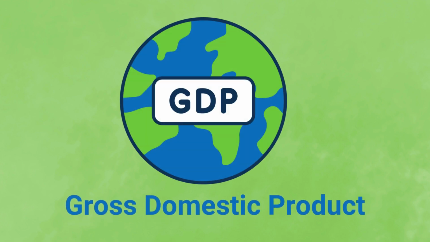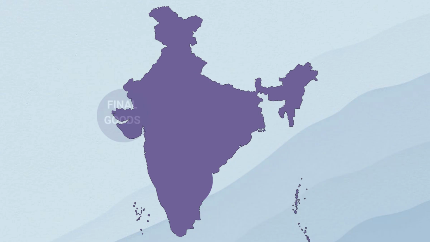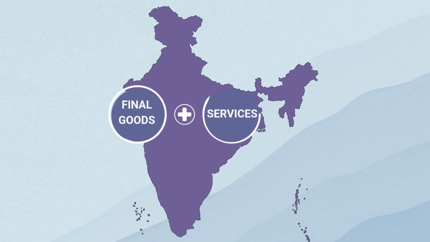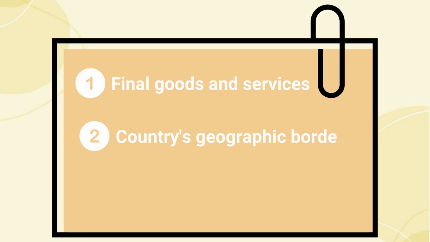GDP, or gross domestic product, is the indicator of a country's economic health. It is the total market value of all final goods and services produced within a country's geographic borders in a specific time period. Here there are three keywords: final goods and services, country's geographic borders, and specific time period.